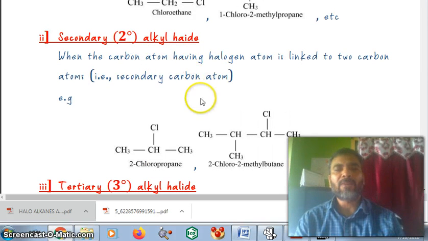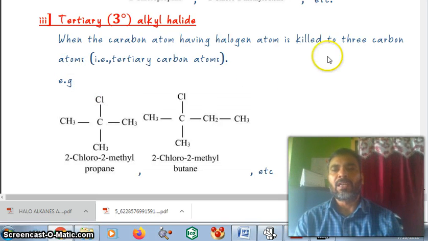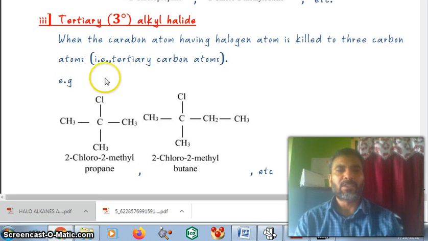Now secondary alkyl halide. When the carbon atom having the halogen atom is linked to two carbon atoms, that is a secondary carbon atom. You see, this is the second carbon where chlorine is present. Now tertiary or 3 degree alkyl halide: when the carbon atom having the halogen atom is linked to three carbon atoms. So you see CH3, CH3, this carbon contains chlorine, this is tertiary.